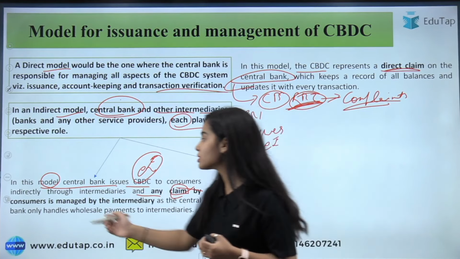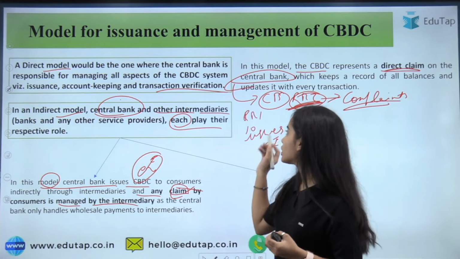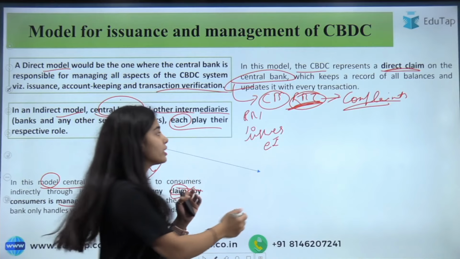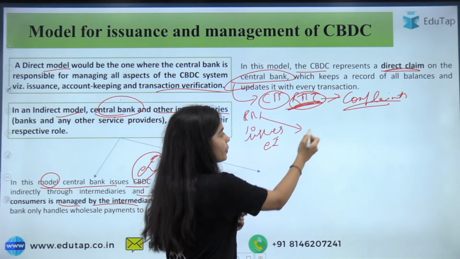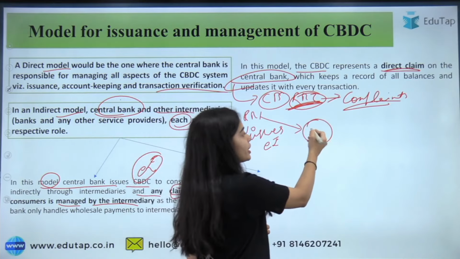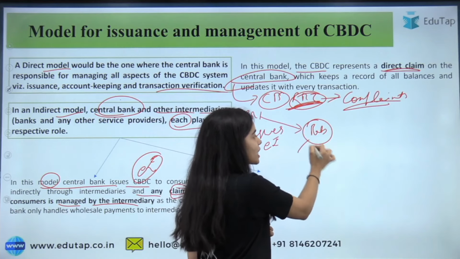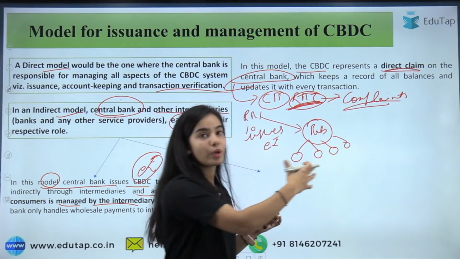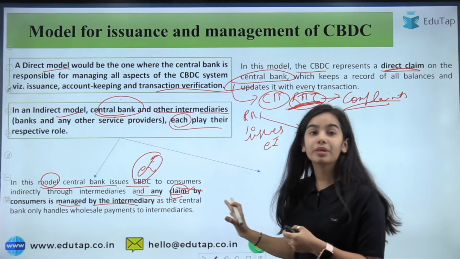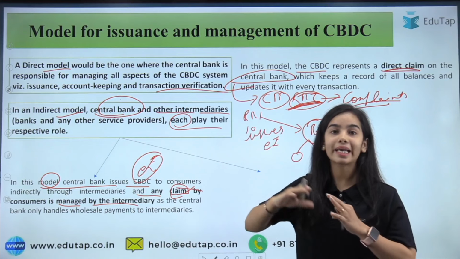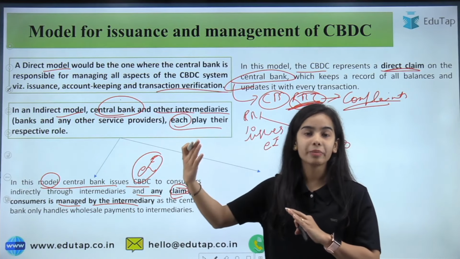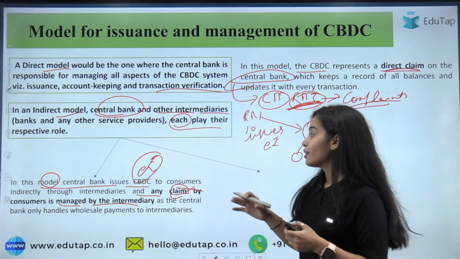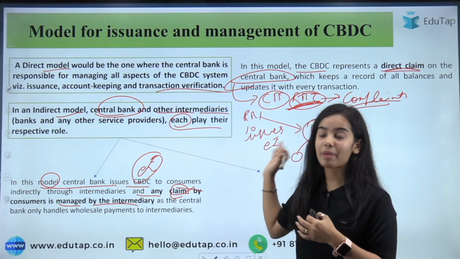Any complaint by the consumers is managed by the intermediary. So the RBI is the one that issues the e-rupee in this model, and it provides the e-rupee to the intermediaries, that are the banks. Now the banks will distribute this e-rupee to the consumers, to the people. So the people are connected with the banks or the intermediaries. So we will raise our complaint where? We do not go to RBI. We go to the banks.